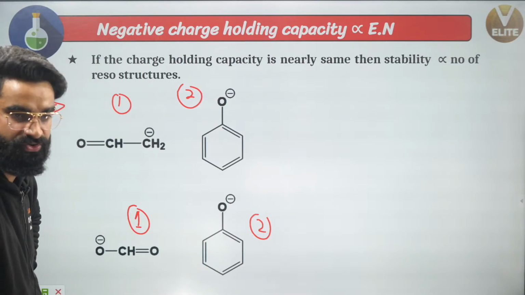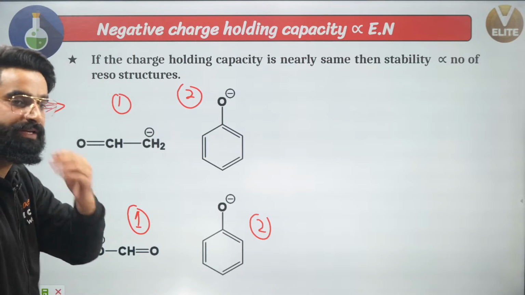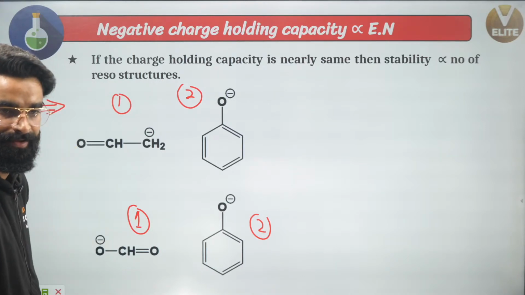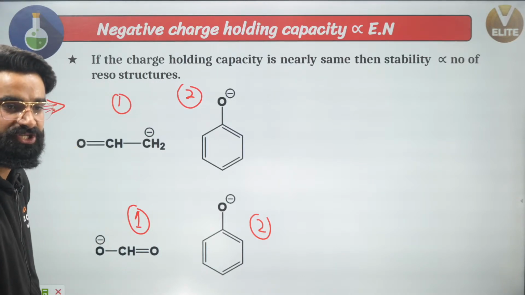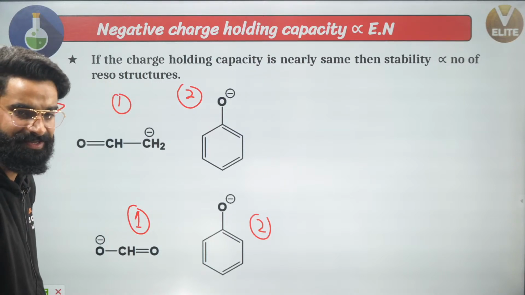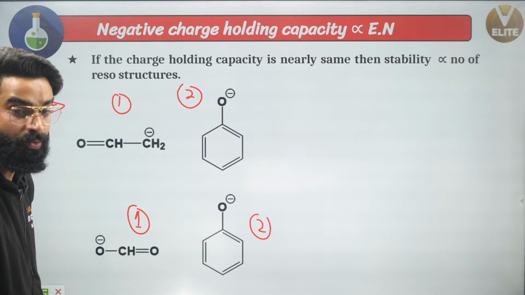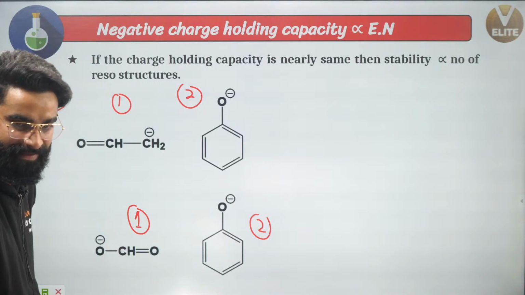What do you think? Which of the following negative charges is going to be more stable? Are you actually saying 2, that 2 is going to be more stable? Yeah, is that right? Can you let me know why? I'm waiting for your answers.